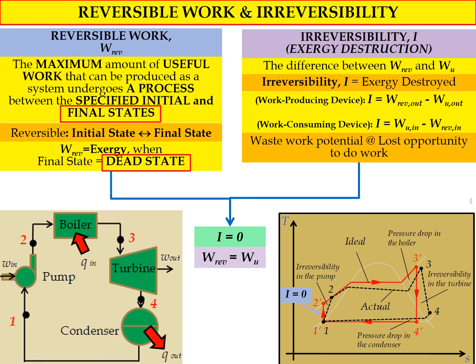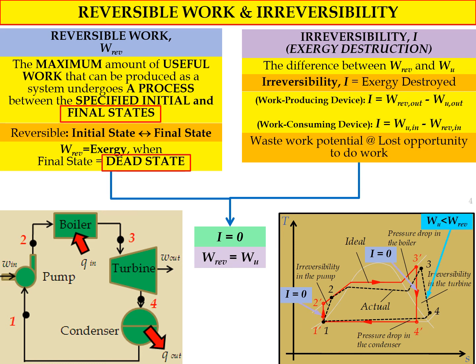Because we ignore irreversibility, no losses, no friction and no heat losses and so on, the value of I equals 0. Similarly, for the ideal expansion process in the turbine, from state 3 prime to 4 prime, the value of I equals 0 because the process is ideal. So we ignore heat losses, and we ignore friction during the process.